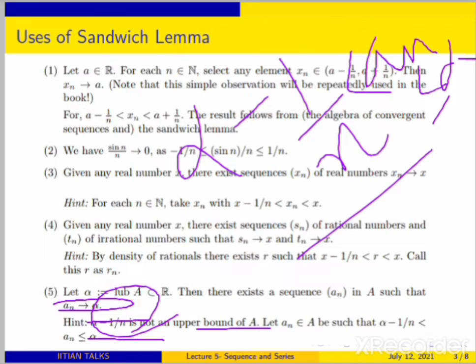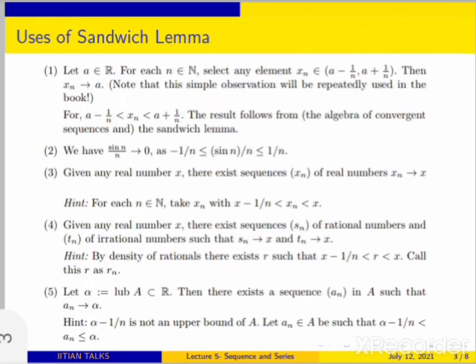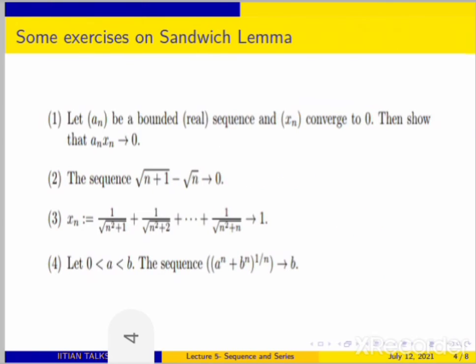I hope these all 5 points are clear to you. So definitely you can comment if you feel problems in them. Okay, fine. So let's move to some exercises of sandwich lemma. I just give them to you as homework, leave it to you that you will try them. Although the third property I will discuss in a special way.